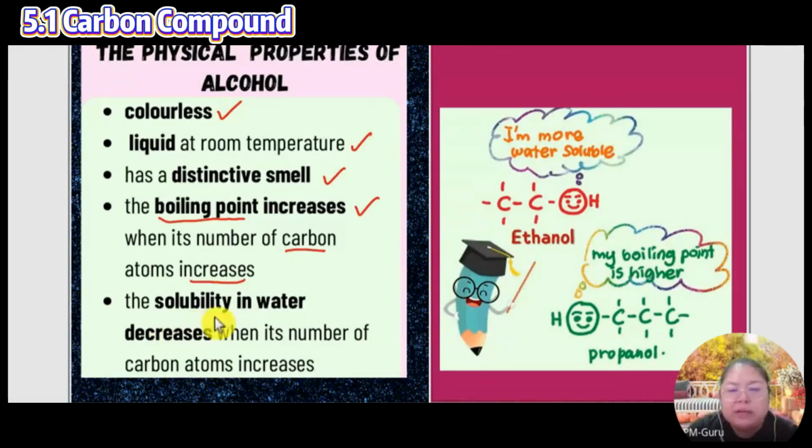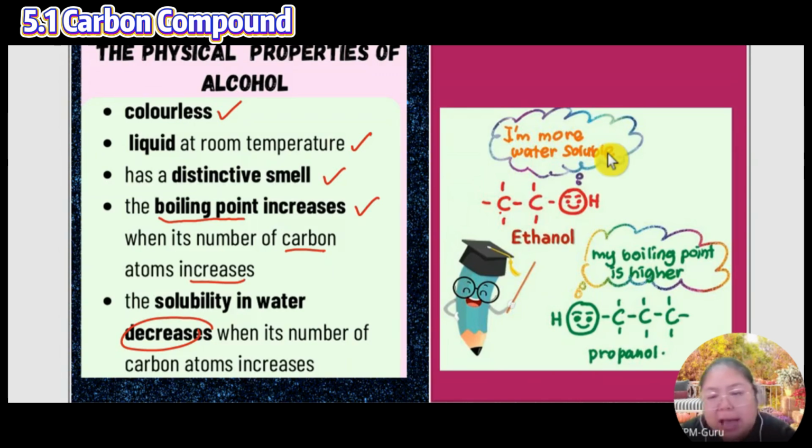Solubility in water: they will dissolve together with the water, but it decreases when the number of carbon increases. When you have more C, you can see my boiling point is higher. When I have more C, it is also less soluble in water. If you have less C, less carbon, you are more water soluble. You mix together with the water. If I have more C, it is not easy to mix with the water.